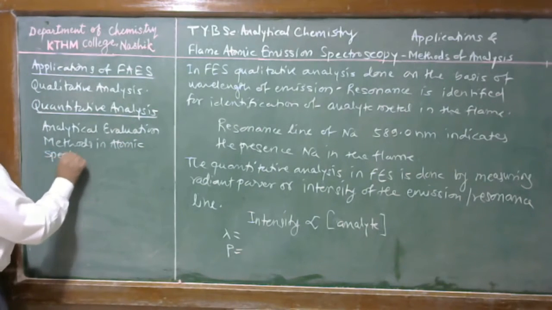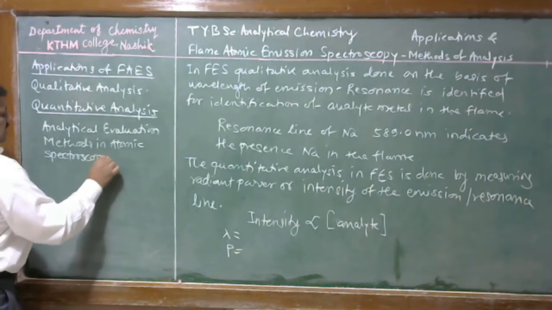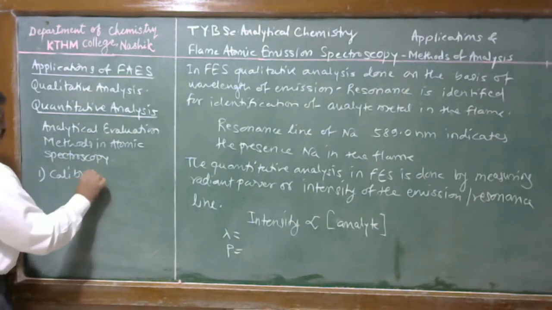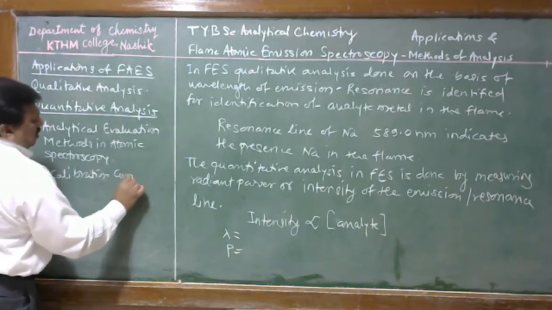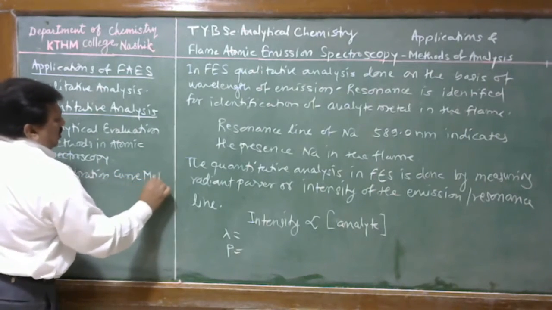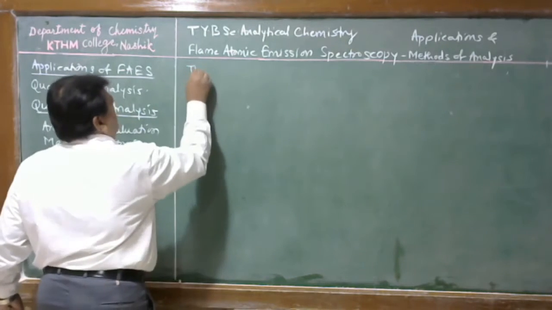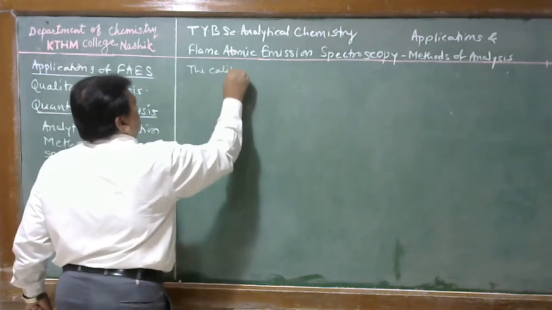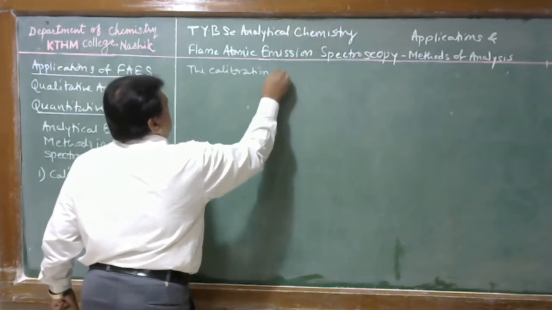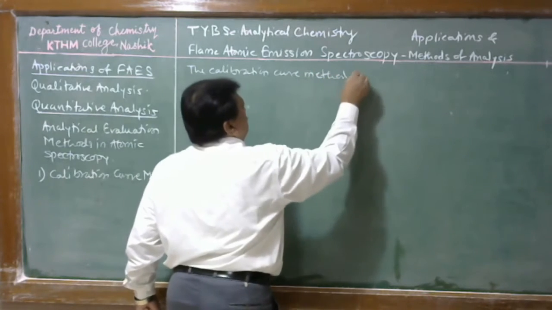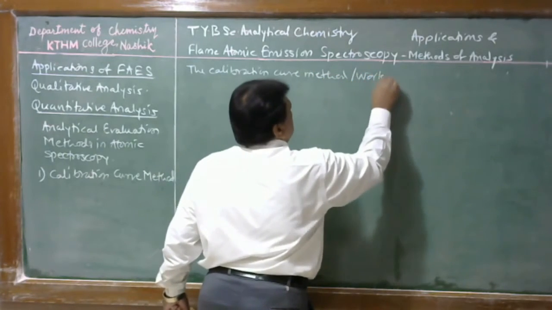The first method is called the calibration curve method, also called the working curve method.